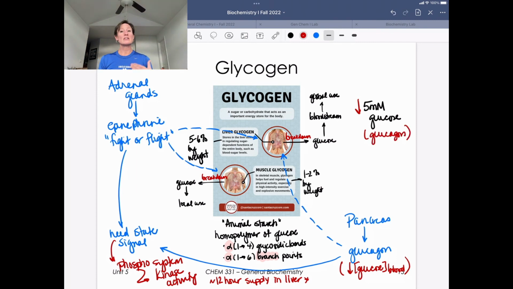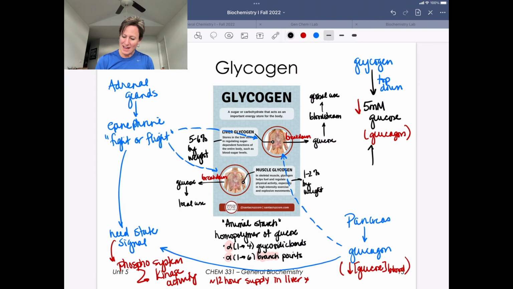Glucagon is going to be secreted from the pancreas. So what's going to happen is we have two things. We can have a top-down approach, where we take glycogen and break it down into free glucose in the liver, and circulate that out to the bloodstream and fix that low blood sugar situation.